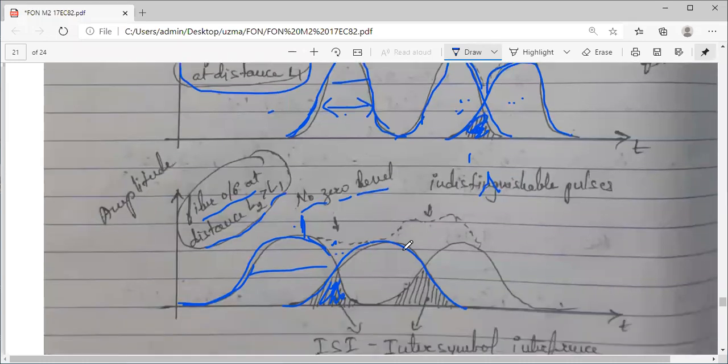1, 0, 1, 1. After that, the third pulse, again, it will overlap here. So that's why what will happen is there are indistinguishable pulses. You cannot identify because of this broadening of the pulses whether the information is 1 or 0. Because of that ambiguity itself, errors are caused, right? Instead of 1, 0 will be considered. So because of that, your information totally will change. So errors do occur here because of the pulse broadening. So this is nothing but the dispersion loss. This is a mechanism, an important transmission characteristic for optical fiber.